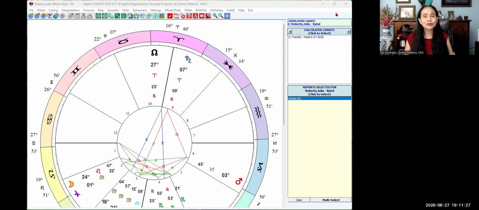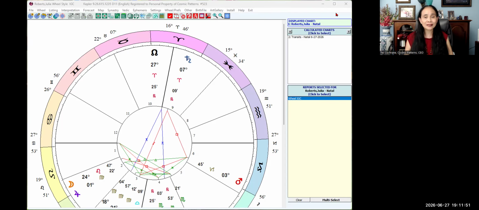Each new version reflected our commitment to innovation and to supporting the evolving needs of the astrological community and the technological world itself. Today, we're proud to introduce Kepler version 9, our most advanced release, along with many powerful new features.